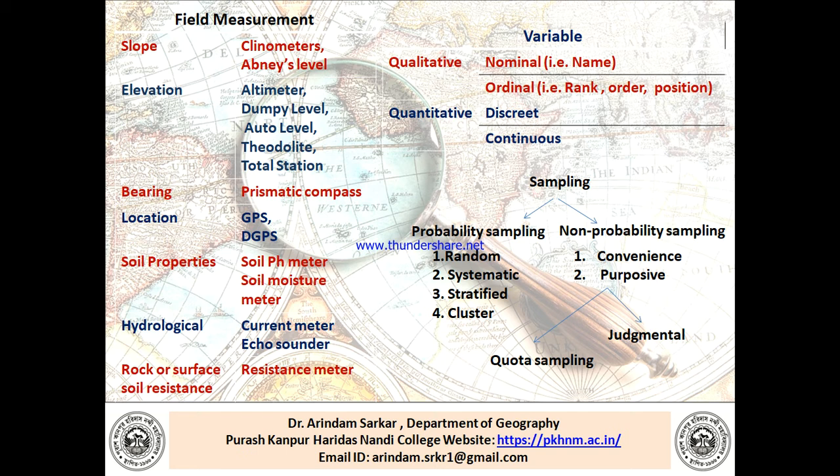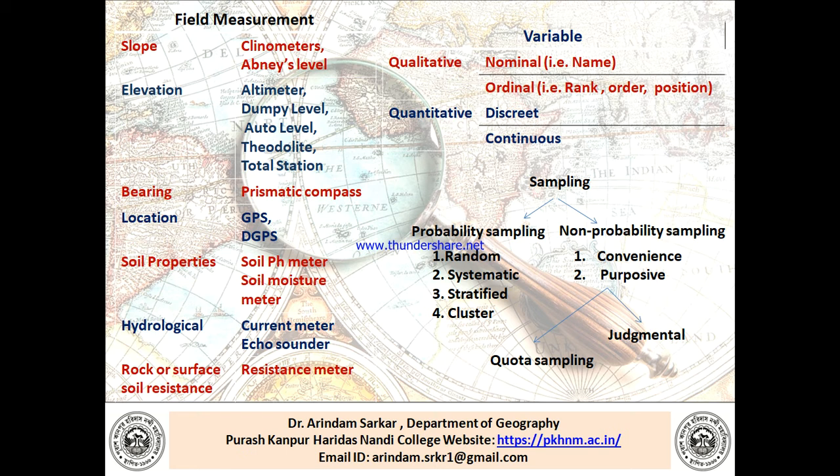Now the variables. There are two kinds of variables, one is qualitative and another one is quantitative. What is qualitative? That is nominal, related to name, and ordinal, which is rank, order, position. And what is quantitative? That is concrete, continuous and discrete. Now the sampling techniques. I am discussing the primary data collection method, that is sampling.